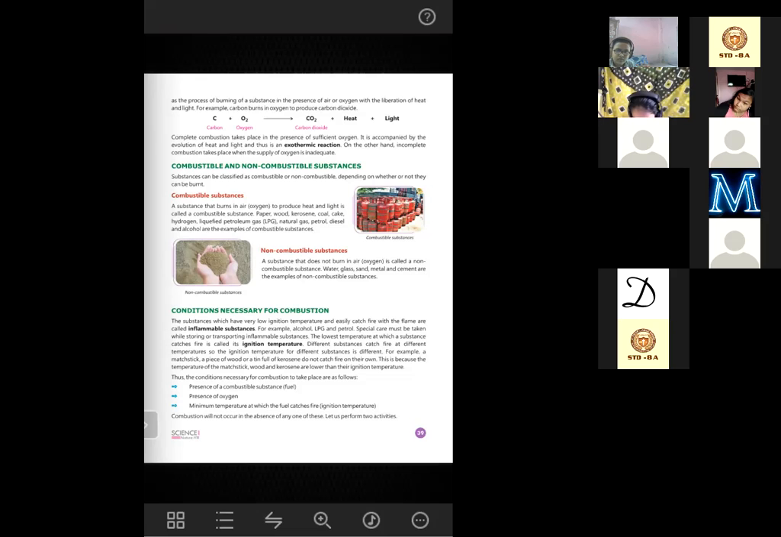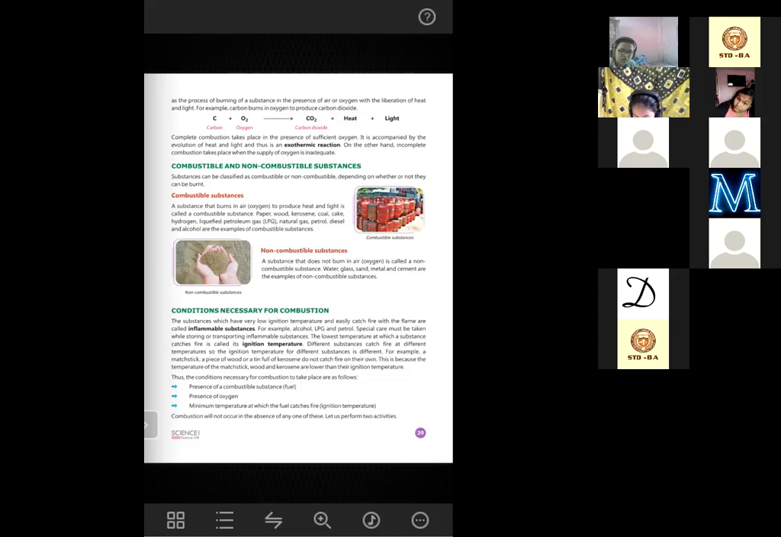The lowest temperature at which a substance catches fire is called ignition temperature. It is already written in the next line. Different substances catch fire at different temperatures. So the ignition temperature for different substances will be different. It's not the same for all substances.